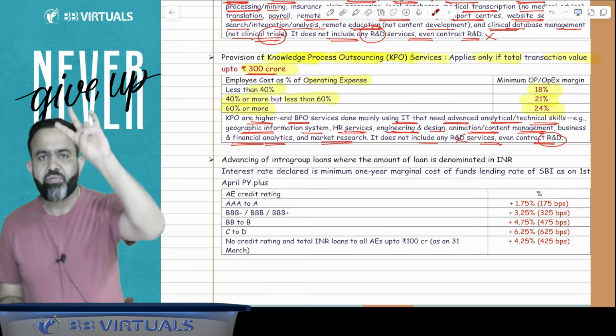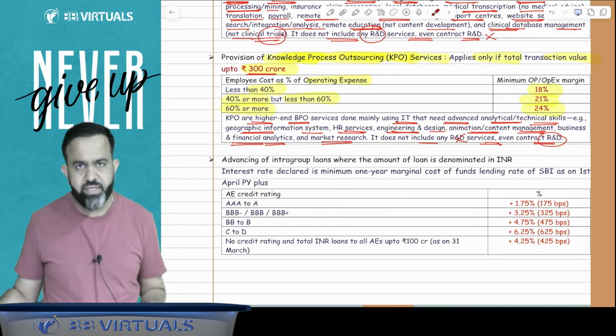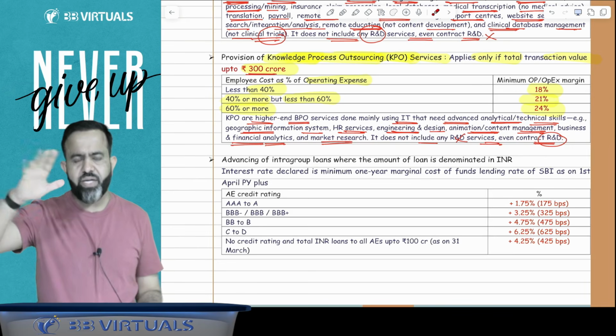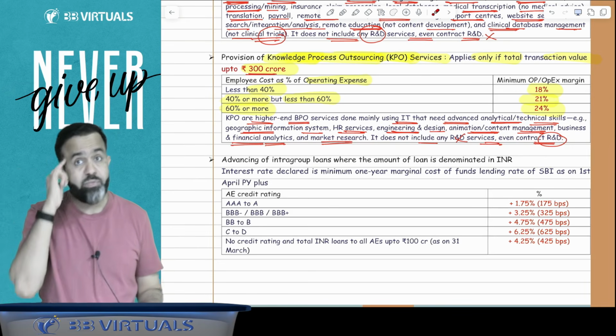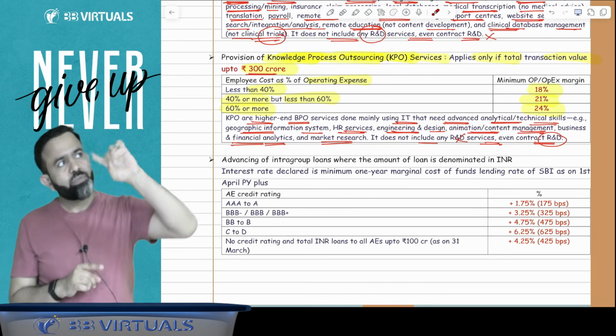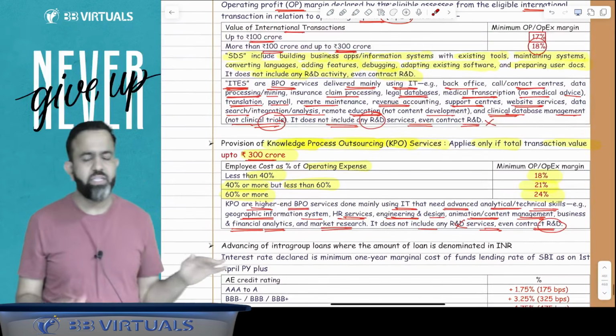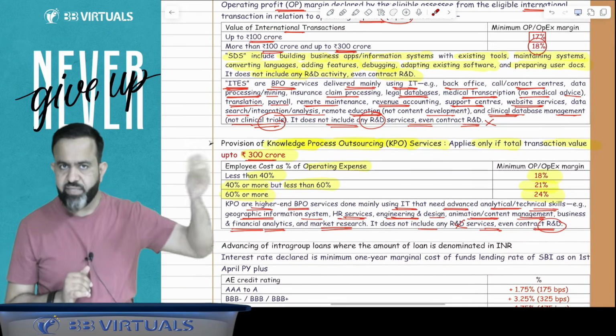So as of now, we have discussed two industries. One is software development and IT enabled service, and the second is KPO service, knowledge process outsourcing. Now, in case of software development and IT enabled service, if your international transaction is within the limit of 100 crore, then declare 17% profit.